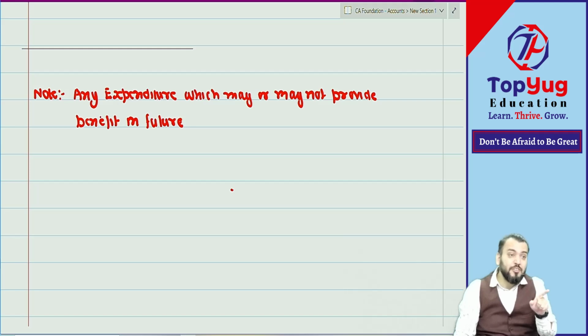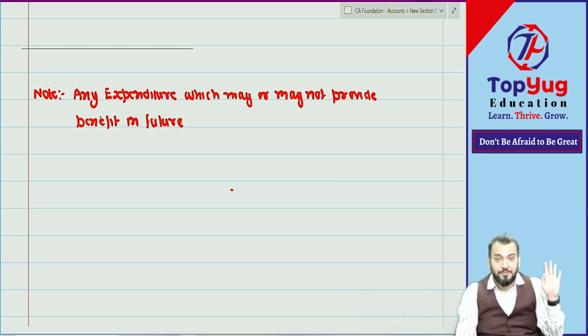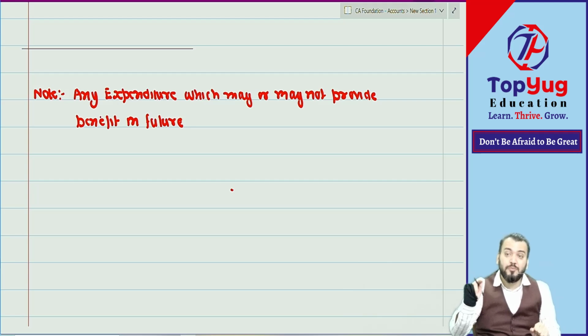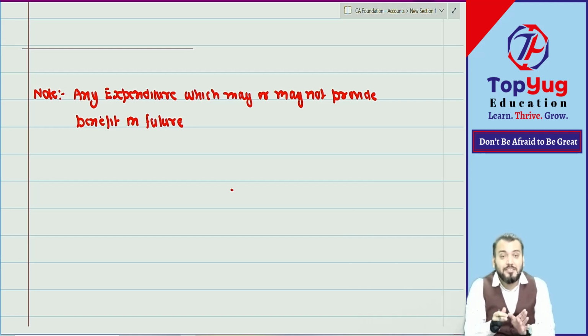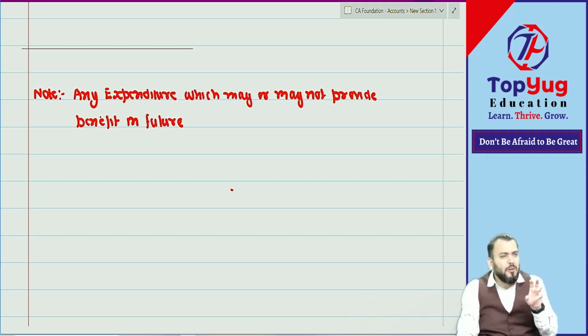For revenue expenditure, what I have said is that it will provide benefit for a particular accounting period, or it will never provide any benefit. So that is clear, it will be revenue expenditure. For capital expenditure we say that it will provide benefit, but we don't know for how many periods. But there are some expenditures which may or may not provide benefit. The best example is advertisement expenditure. I'm not talking about small sales promotion.